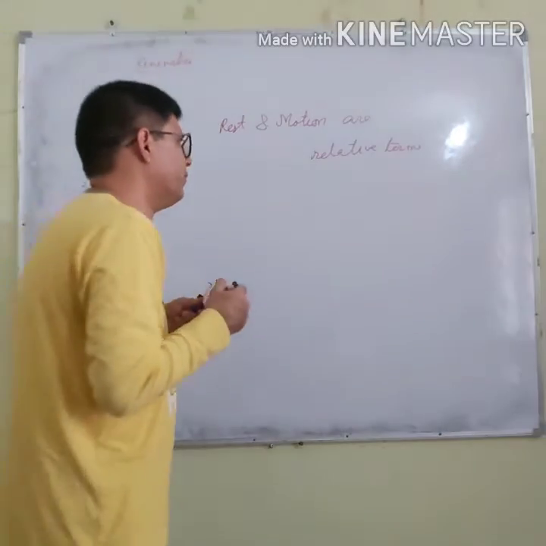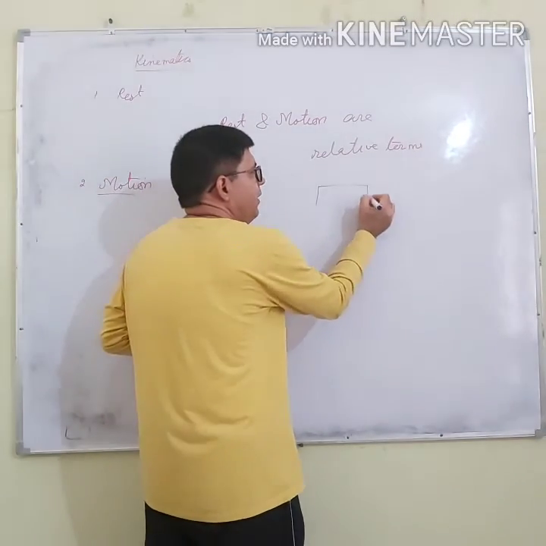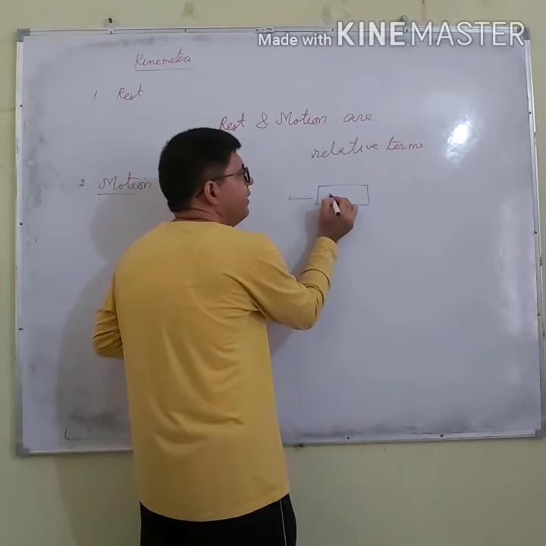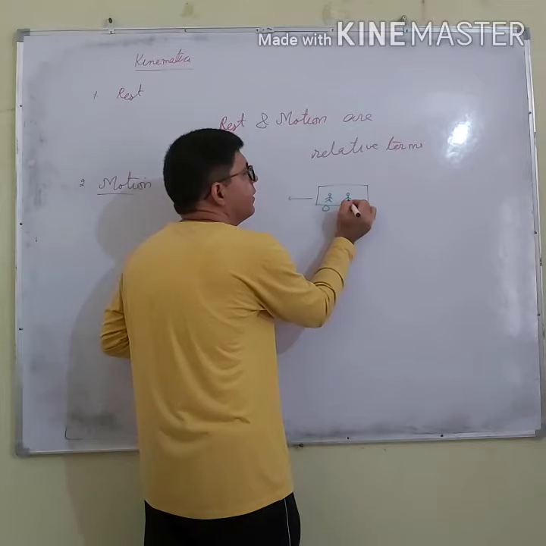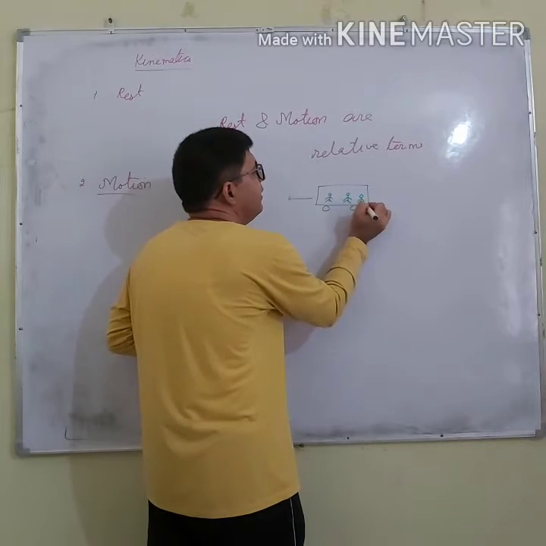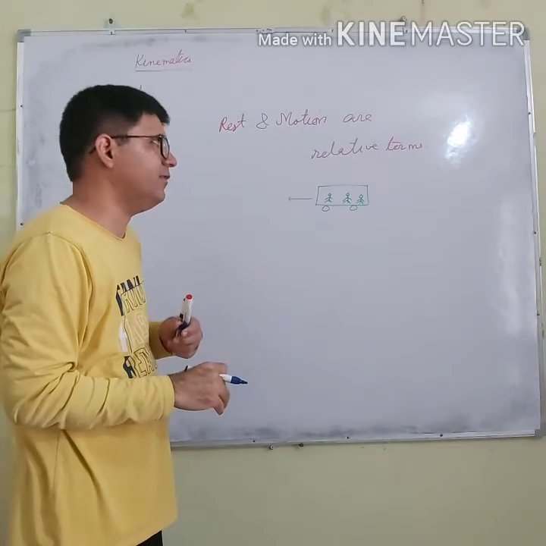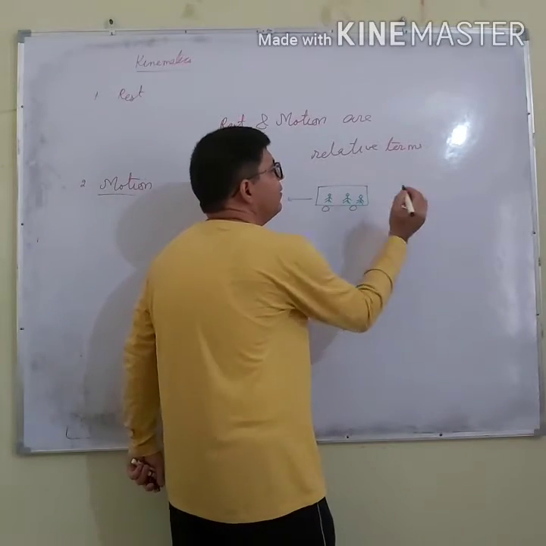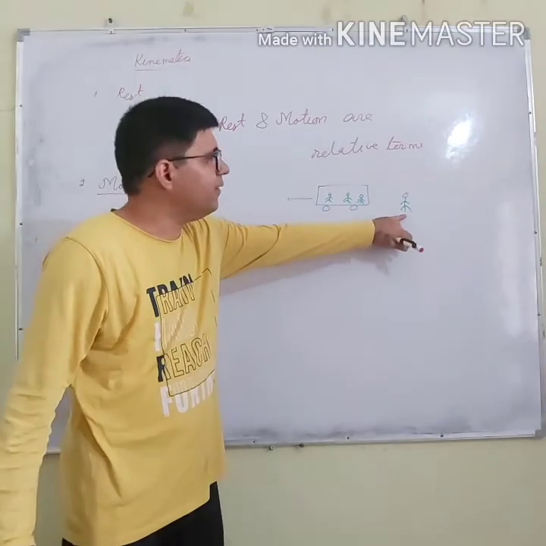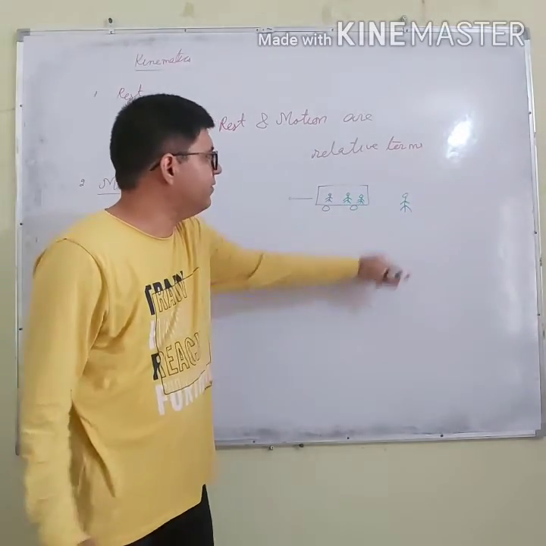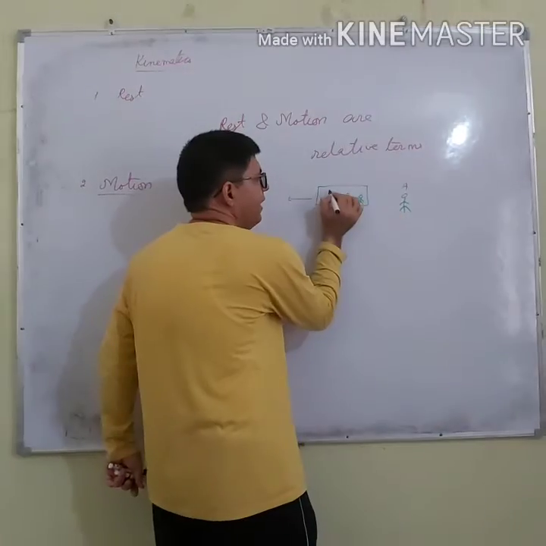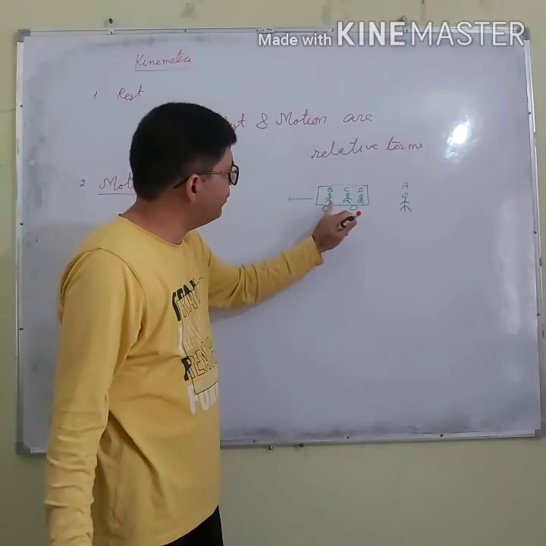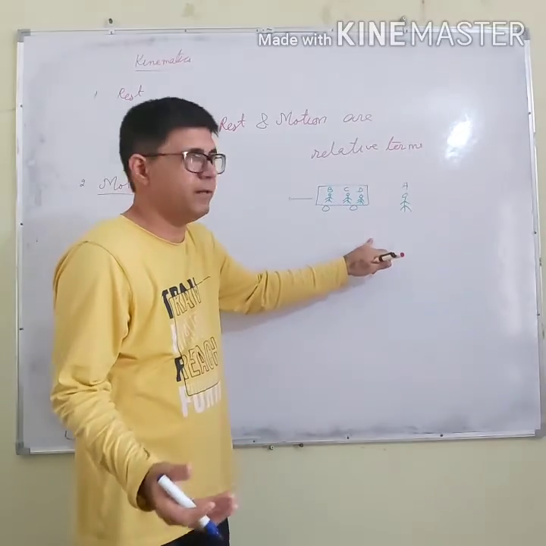let us say this is a school bus, and the school bus is moving, and let us say students are in the bus. Let us say these 3 students are in the bus, and there is an observer on the ground. This observer is just standing. So what will he say? Let us say this is observer A, and these students are B, C, D. He will say that B, C, D are in motion.